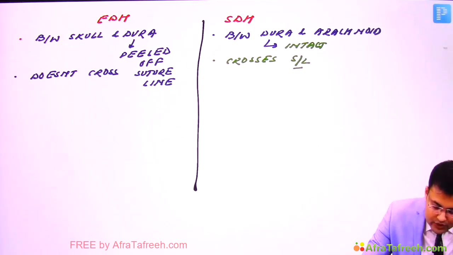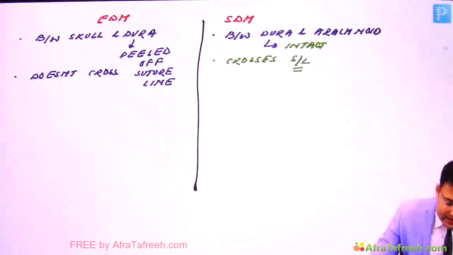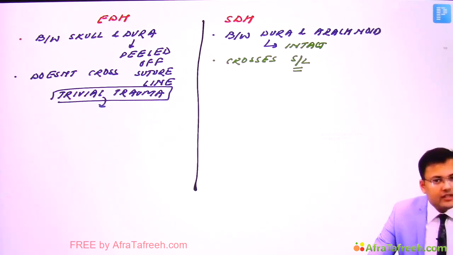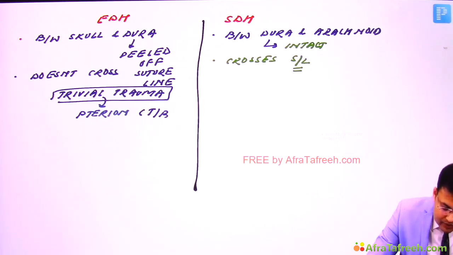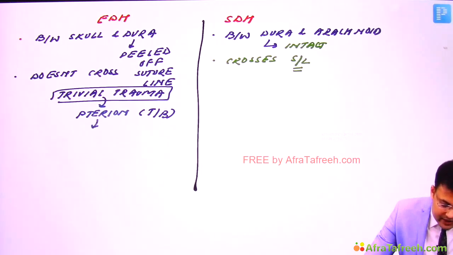Crosses suture line. Okay. Now see the trauma. In EDH, there is trivial trauma, even non-significant trauma, over which point? The weakest point of the skull, and that is the pterion. It's the part of which bone? It's the part of temporal bone. So injury or fracture of pterion can lead to injury to the middle meningeal artery, and because of this